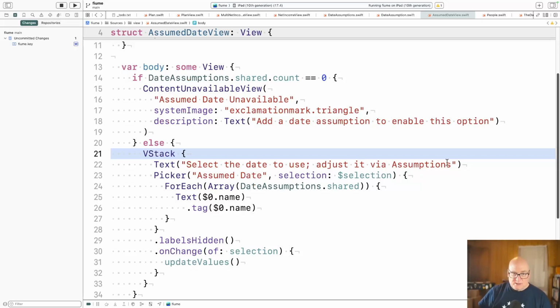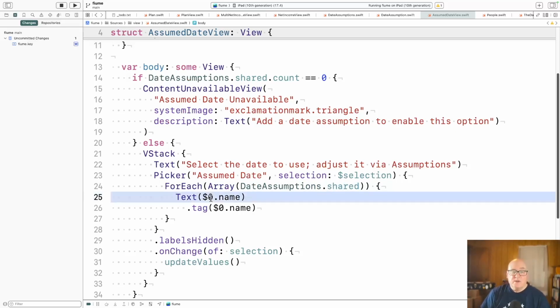So we put up a little text, and then this picker runs through the data assumptions through that singleton method, and gets us access to those. Basically, that will show the names for each assumption. Okay, and you're just picking one of those. We might be able to show the current value at some point, but given that's controlled by something else, I'm not sure there's a lot of benefit to it.